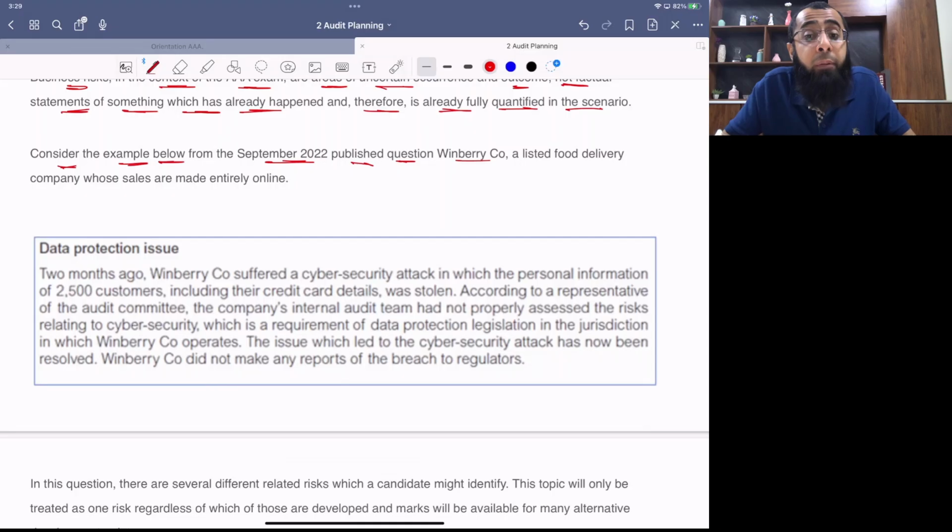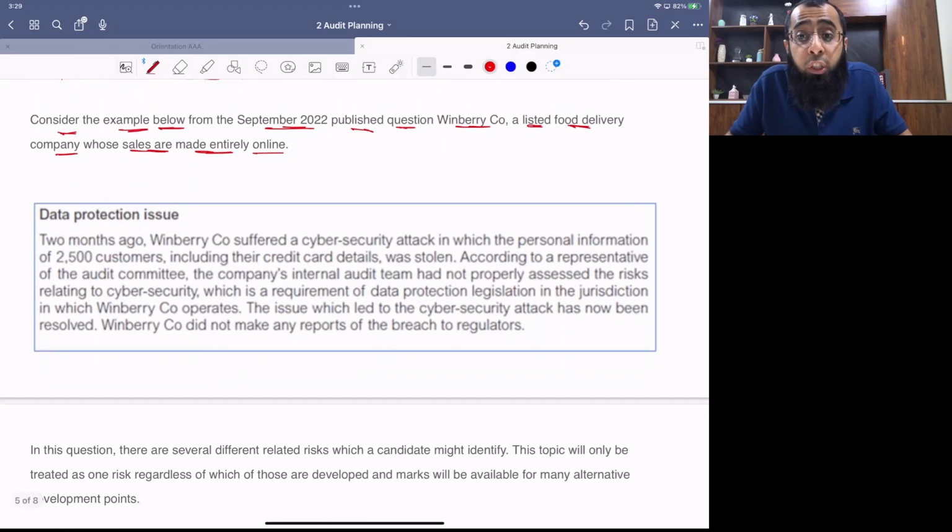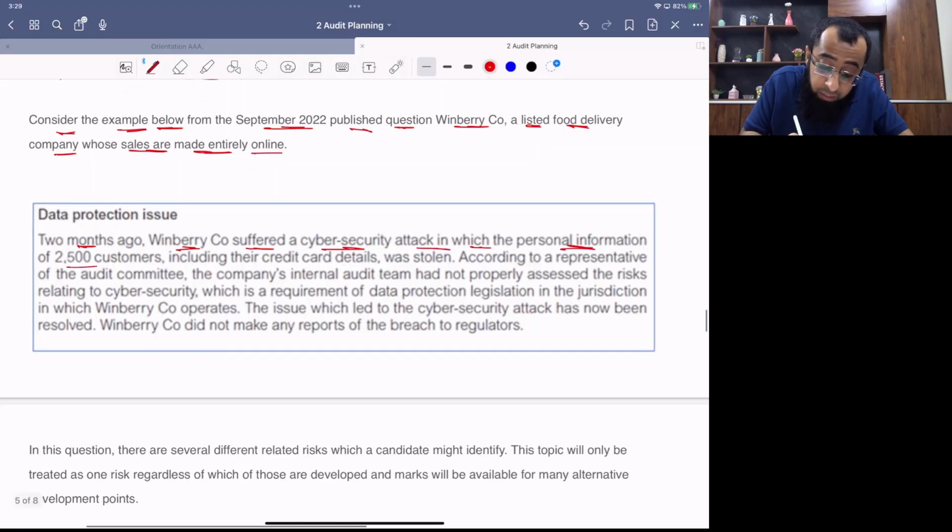Published question, Winberry Company, a listed food delivery company whose sales are made entirely online. So we are given a paragraph relating to a question, Winberry Company, which was examined in September 22, in which the company makes online sales. Okay, and entirely it is doing online sales. Two months ago, Winberry Company suffered a cyber security attack in which the personal information of 2,500 customers, including their credit card details, were stolen.